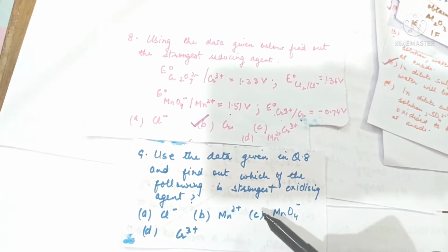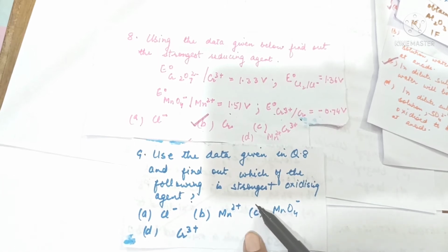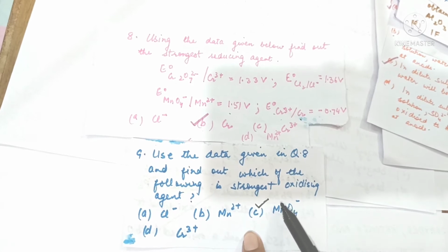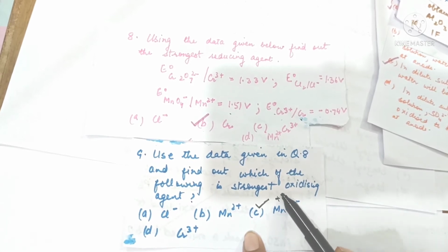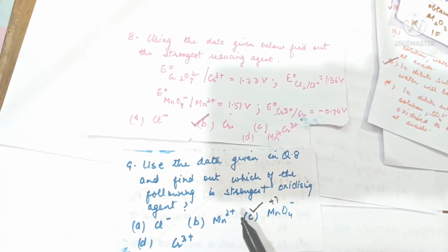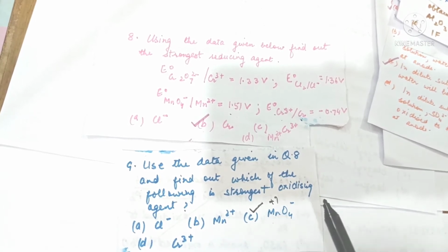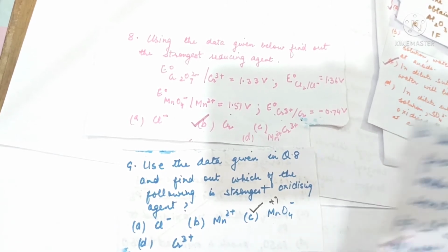So option C, permanganate ion, will be the strongest oxidizing agent because it has the greatest tendency to be reduced. In +7 oxidation state, manganese will take electrons to form Mn2 positive. So this has better reduction ability, that is, it acts as a better or stronger oxidizing agent. Option C is the correct answer.